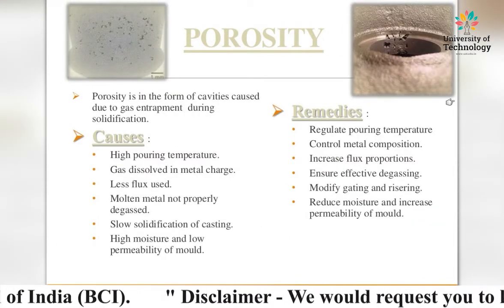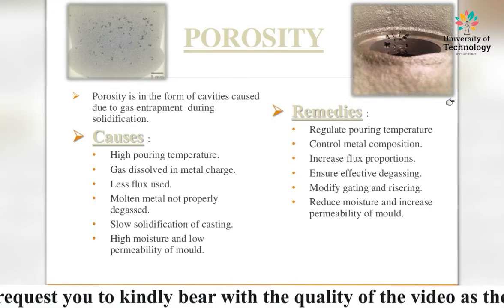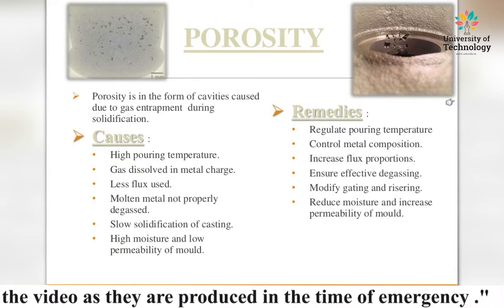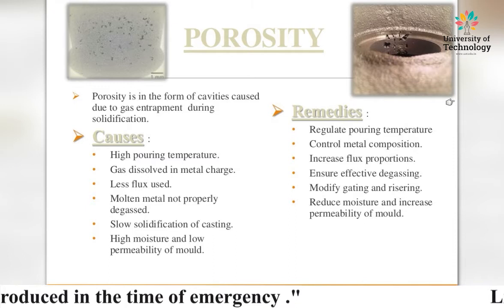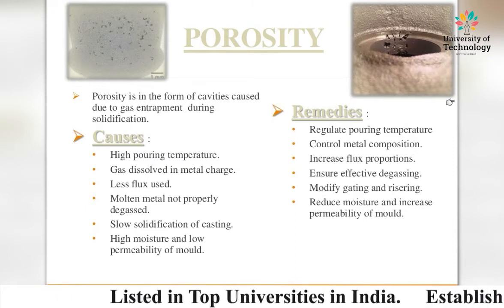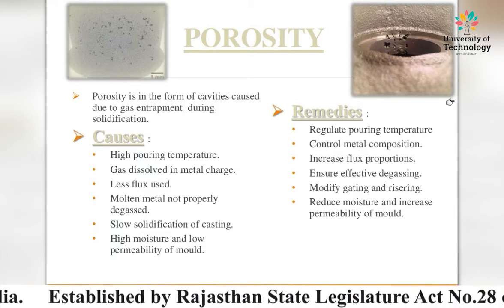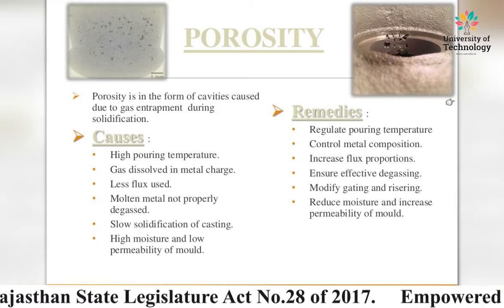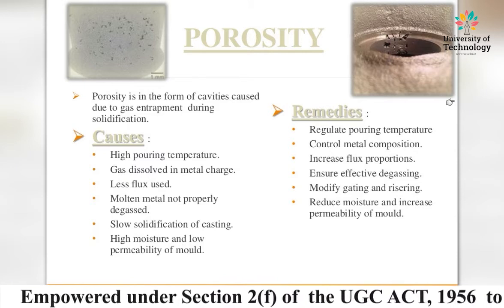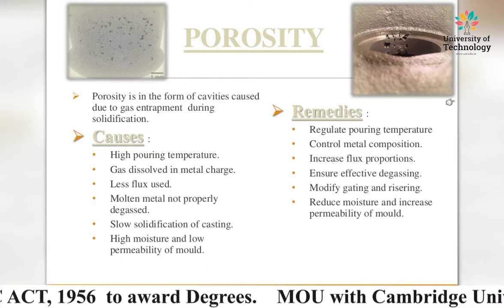Porosity. Porosity is in the form of cavities caused due to gas entanglement during solidification. The basic causes of this defect are high pouring temperature, gas dissolved in metal charges, less flux used, molten metal not properly degassed, slow solidification of casting, high moisture and low permeability of the mold. These are the basic causes of porosity in the casting.